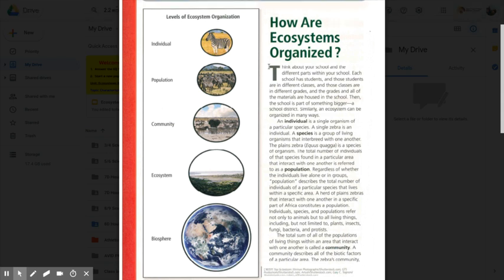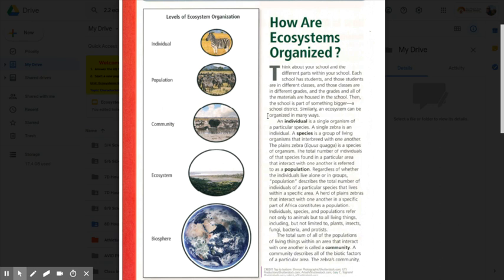Think about your school and the different parts within your school. Each school has students, and those students are in different classes. And those classes are in different grades. And the grades and all the material are housed in the school. Then the school is part of something bigger, a school district. Similarly, an ecosystem can be organized in many ways.